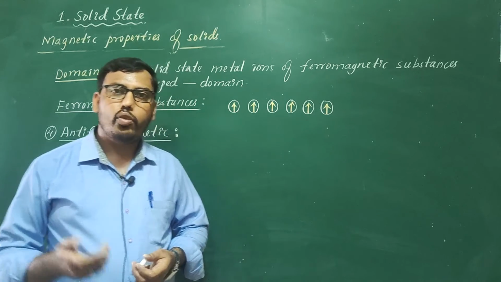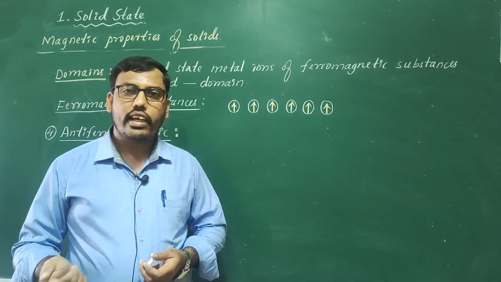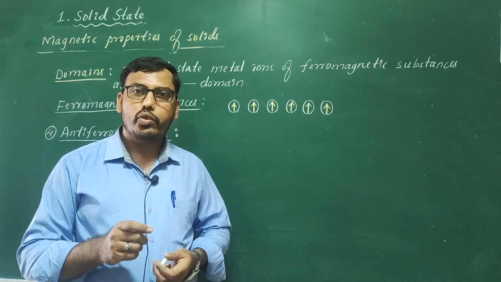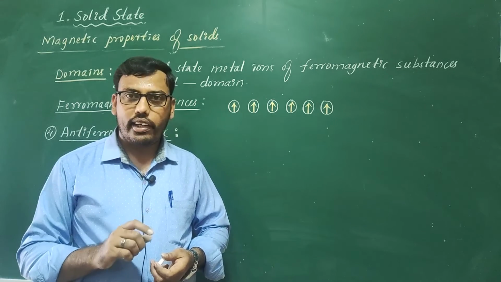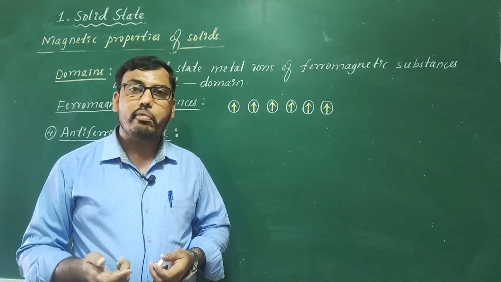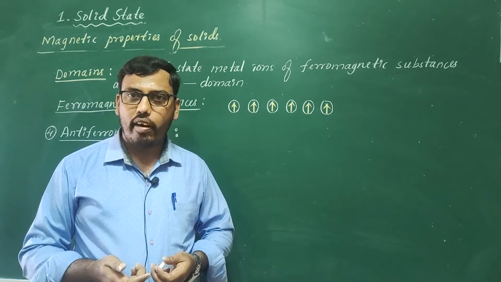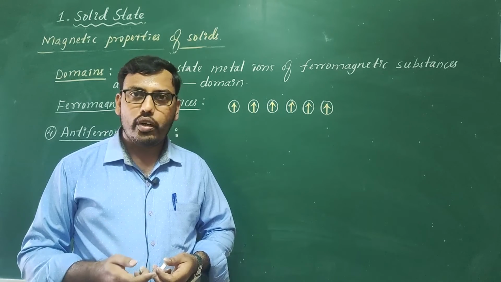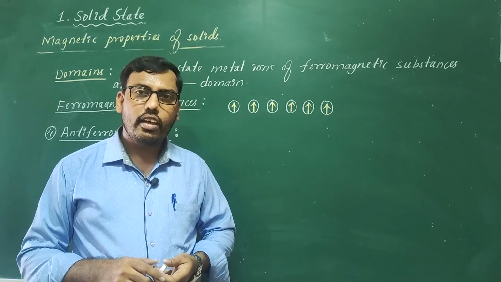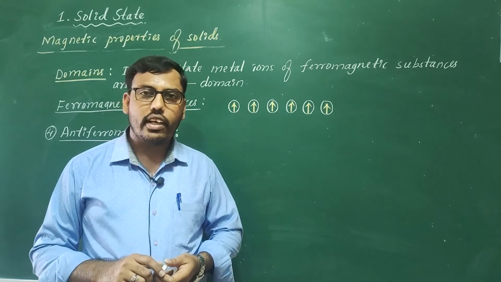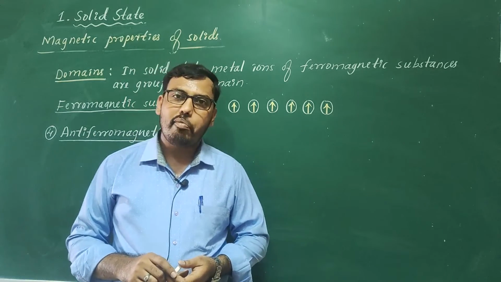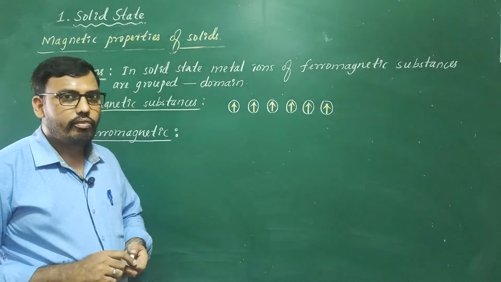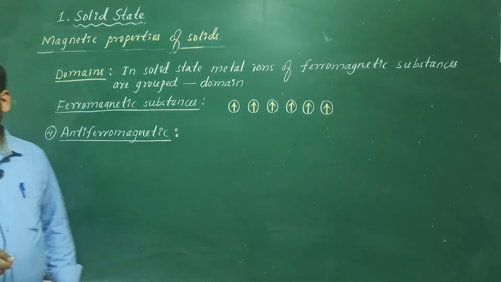Those oriented in parallel direction can cancel the effect of those oriented in anti-parallel direction. The net magnetic moment of this type of solids is 0, hence they are not attracted by the magnetic field. The best example is MnO, manganese oxide.